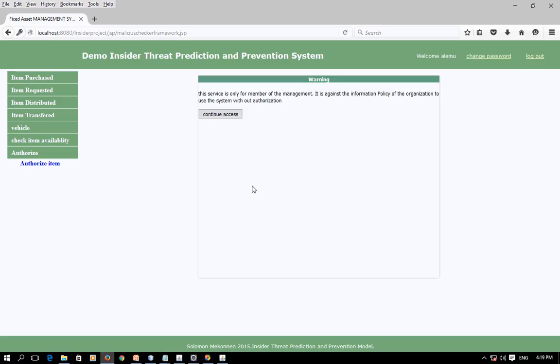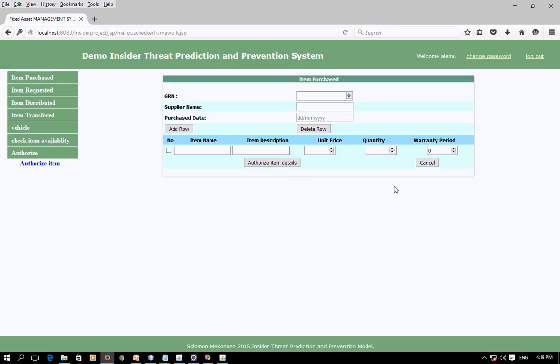So if the user is still willing to access this part of the system without having a proper privilege, he can click a continue access button, and the system will allow the user to authorize items by providing such an interface. Actually, this is not part of the actual system.